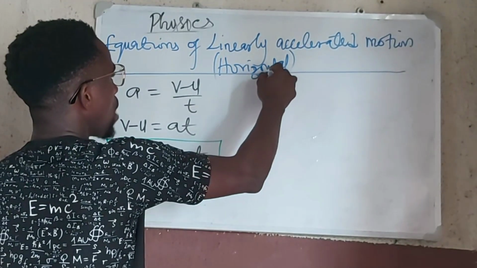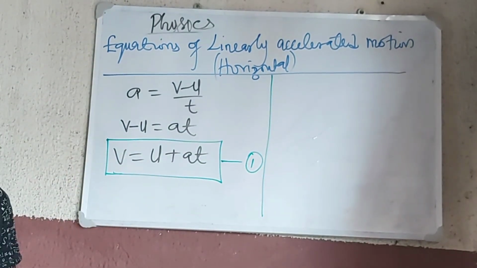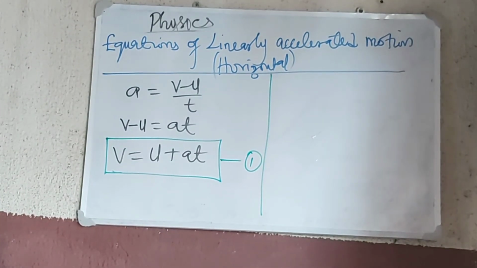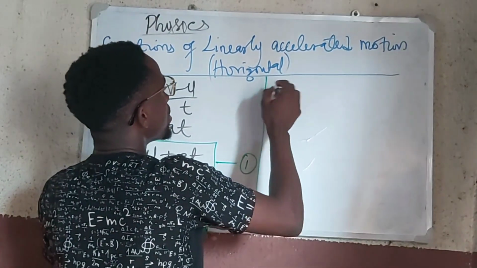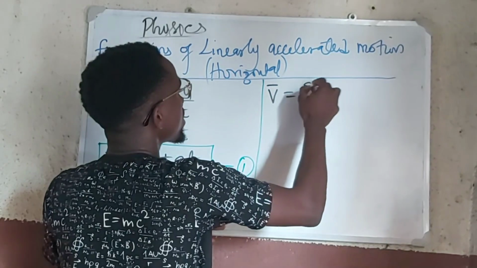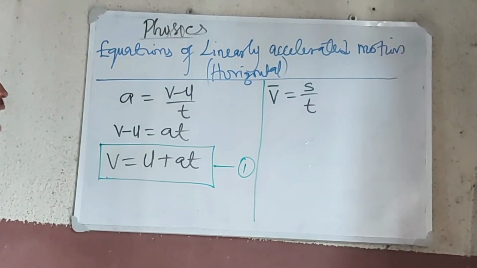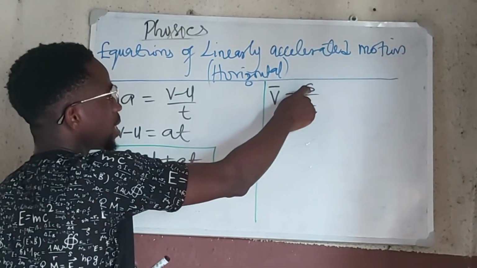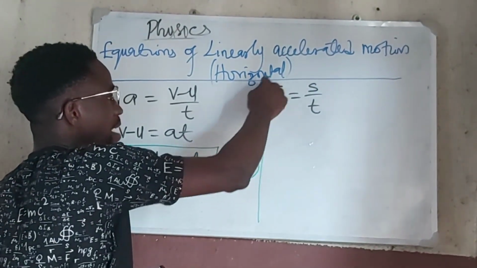Okay, let's go ahead and obtain a second equation. We already have the equation for velocity, but recall that we mentioned that average velocity is distance upon time. That was equation I. Before making distance or displacement the subject, let's find the value of this average velocity.